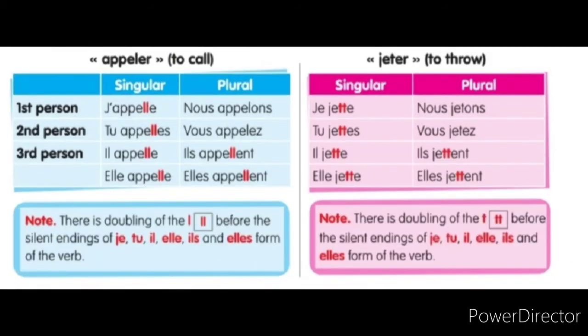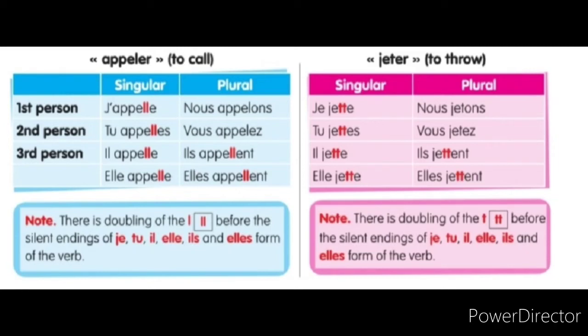Third verb is appeler. We already learned this verb, s'appeler. Appeler means to call. S'appeler means to call oneself: I call myself, my name is. Appeler is to call someone: I called Pauline, I called Manuel. J'appelle Manuel. J'appelle Pauline.